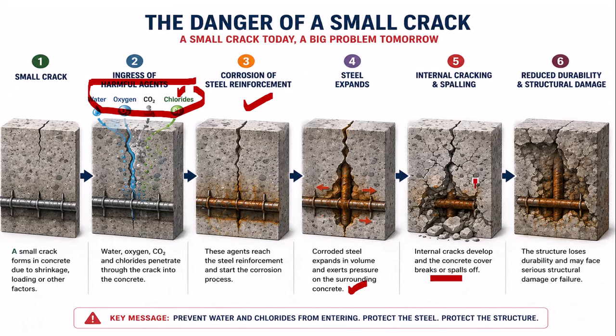As you can see over here, the expansion of the steel has started due to rust or corrosion and the concrete starts spalling. The sixth step is the structure loses durability and may face serious structural damage or failure. Prevent water and chlorides from entering, protect the steel and protect the structure.